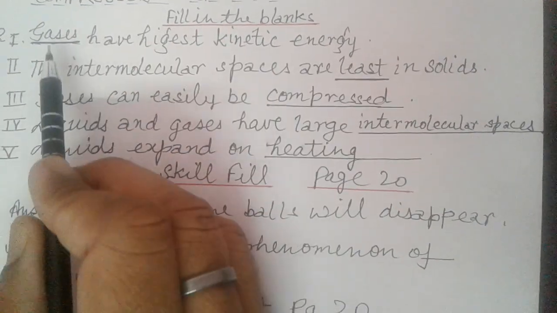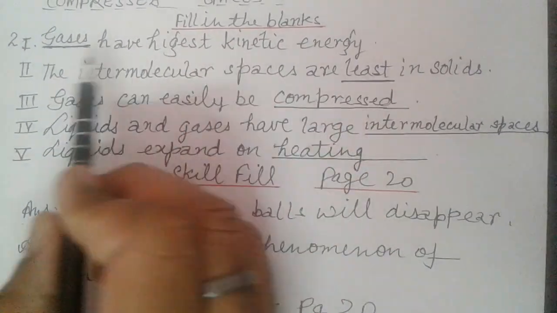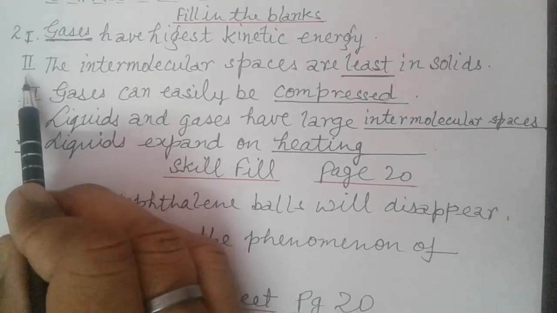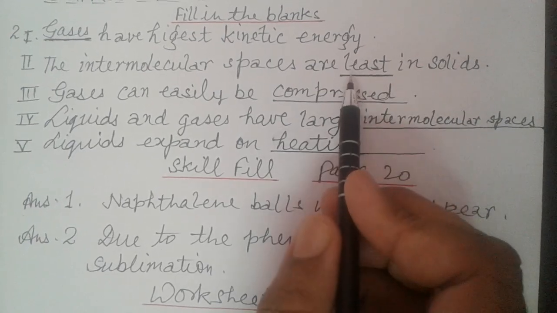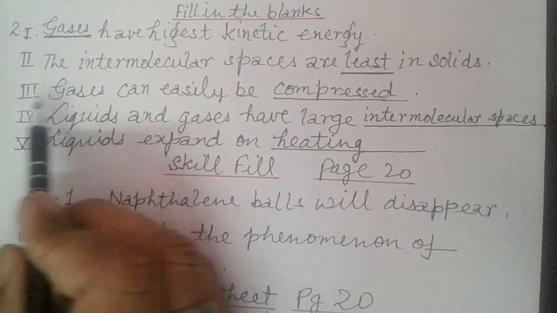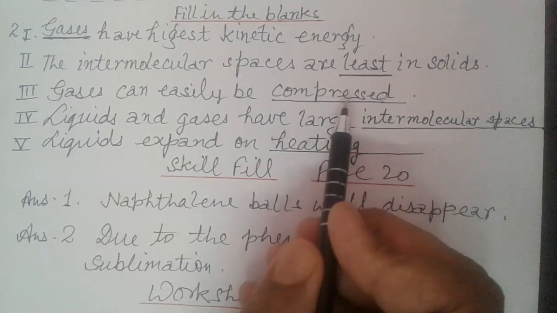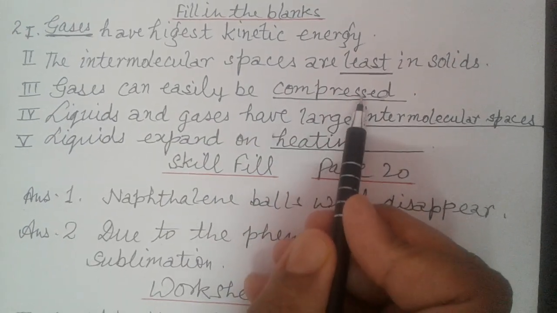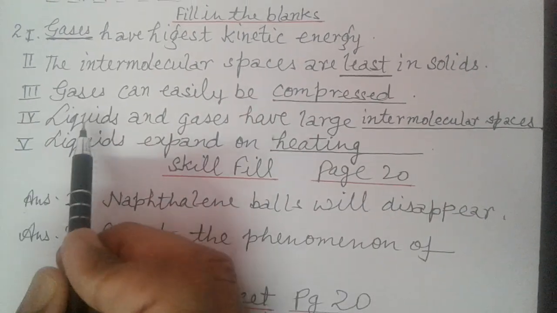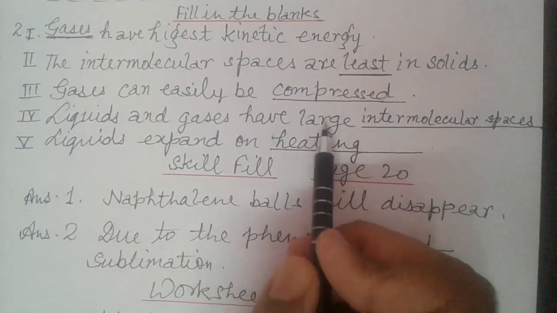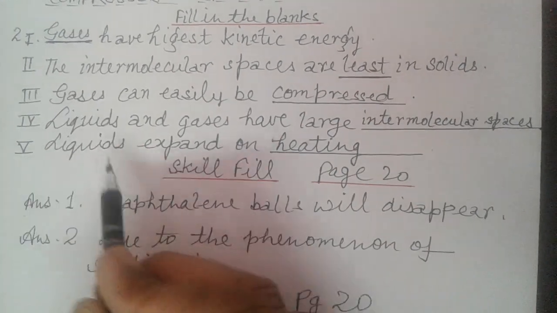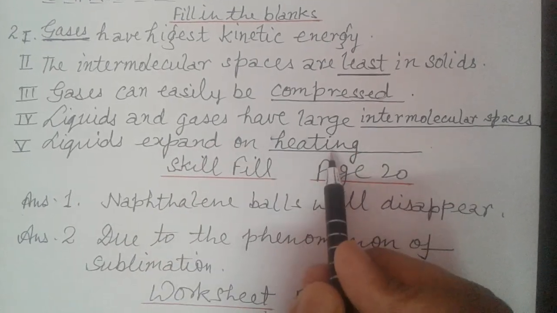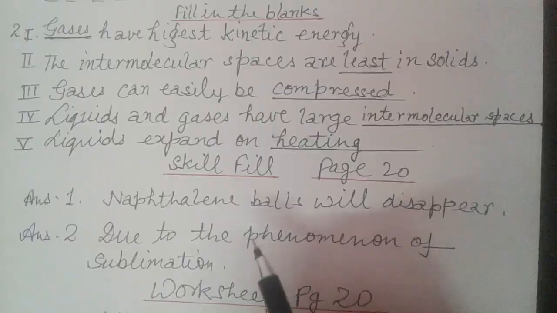Now fill in the blanks. Dash have highest kinetic energy. Answer is gases. Now second, the intermolecular spaces are dash in solids. So answer is least. Now third, gases can be easily dash. Answer is compressed. Now fourth, liquids and gases have large dash intermolecular spaces. Now fifth, liquids expand on dash. Answer is heating. Now page 20, skill fill.